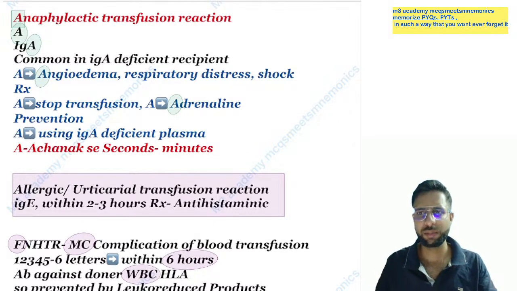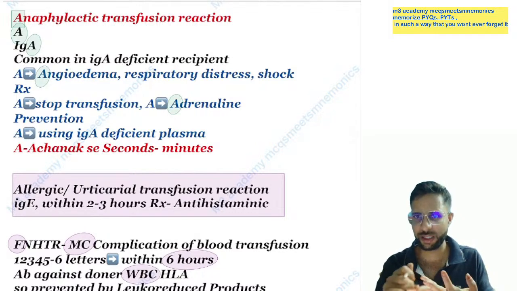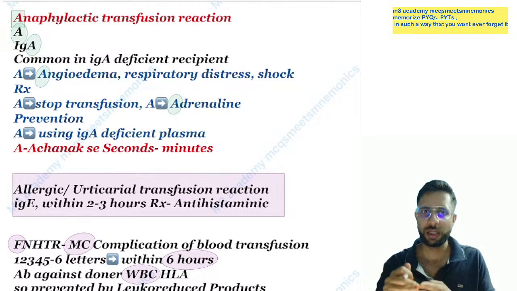So just remember the key letter here, A. A means IgA deficient recipient. A means angioedema symptoms. A for adrenaline is the drug of choice. A for IgA deficient plasma used for prevention.